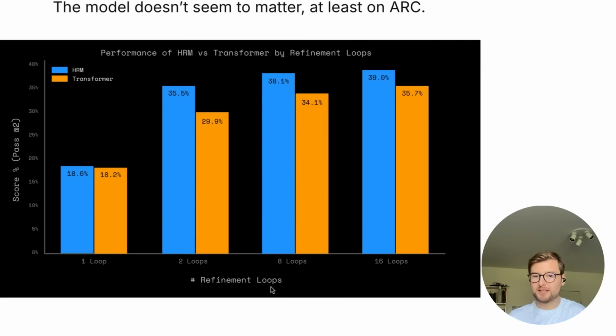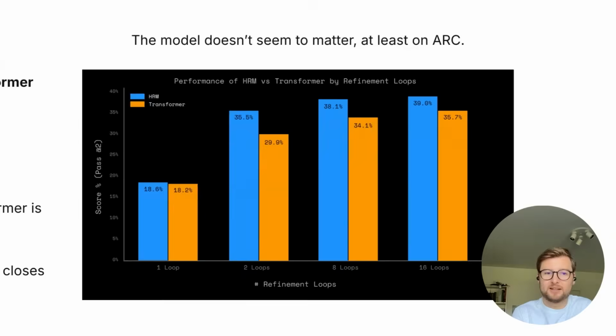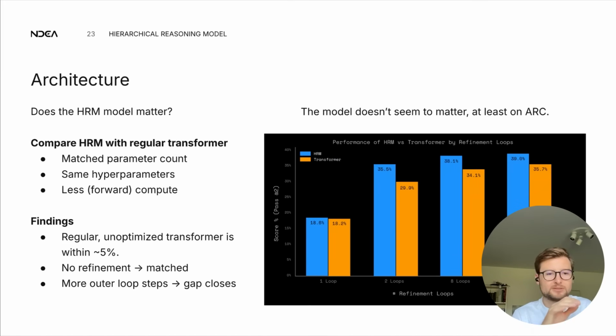So in the figure on the right, the Pass@2 score on ARC-AGI V1 public, so it's reproducible, over the number of outer refinement loop steps. So these ACT outer loop steps. In blue are the HRM model scores, and in orange is our drop-in replacement with the transformer. And these results are quite interesting because this unoptimized transformer always reaches within approximately 5% of the HRM model. There's a bit of variance for just one loop.